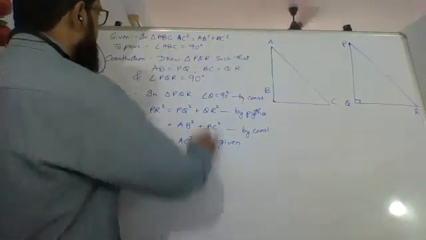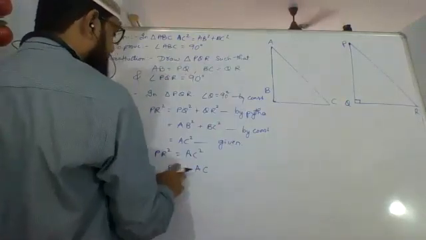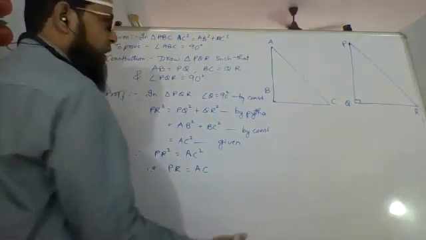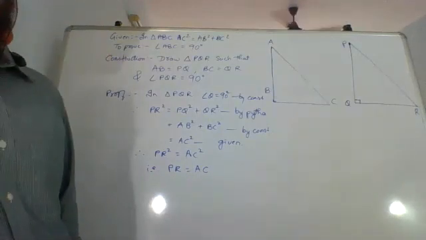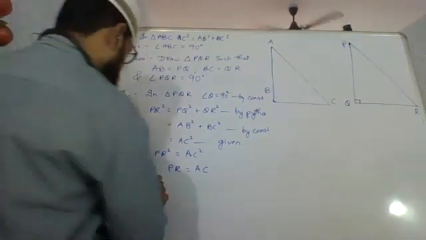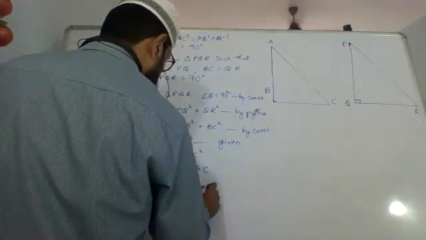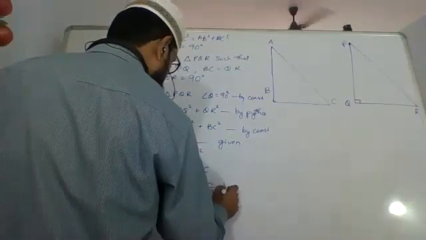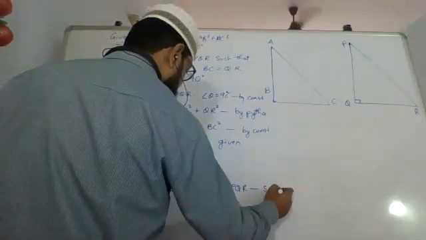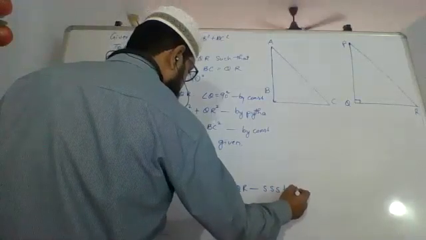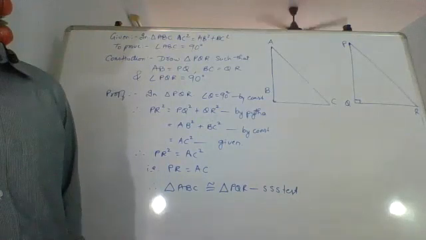Correct? Now AB is equal to PQ, BC is equal to QR, AC is equal to PR. Three sides of one triangle are congruent to three sides of another triangle. Therefore, the triangles are congruent. Therefore, triangle ABC is congruent to triangle PQR by SSS test.